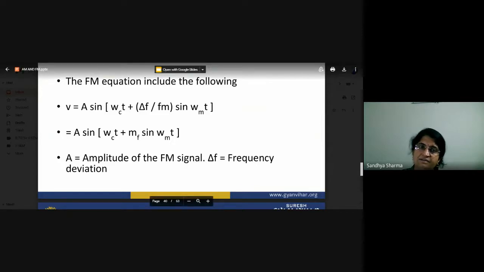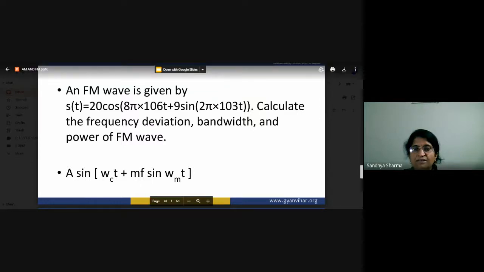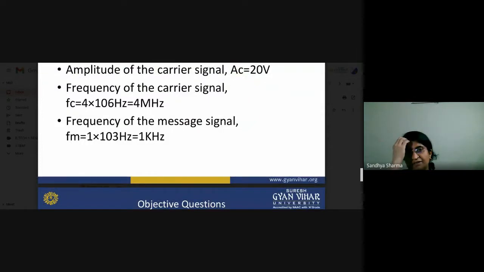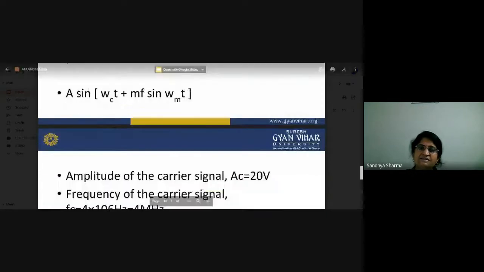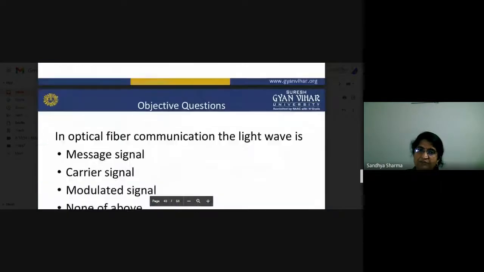This is a basic equation in a simple form: A cos(omega c t plus 9 sin omega m t). You have to calculate omega c and omega m by comparing these two equations. 9 is the modulation index. By comparing these equations, you can calculate the different frequencies: the carrier frequency and the message signal frequency. I think this is the basic standard equation of a frequency modulated signal. This is a very important part.